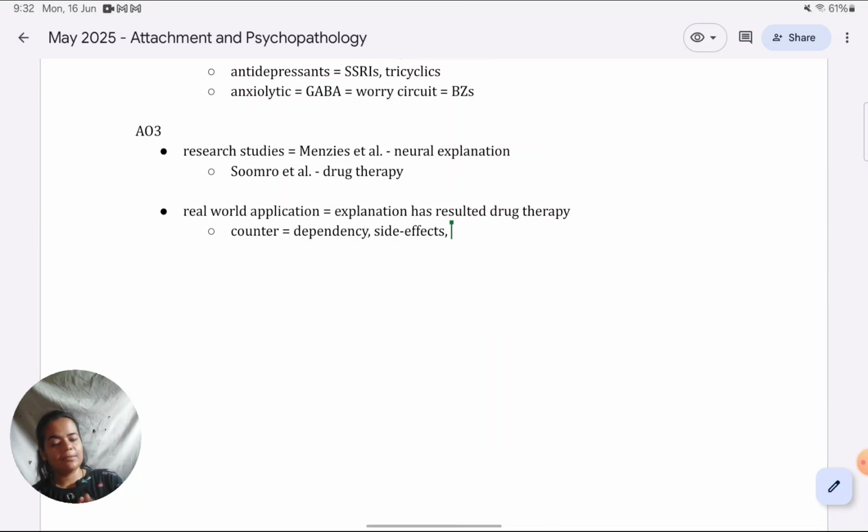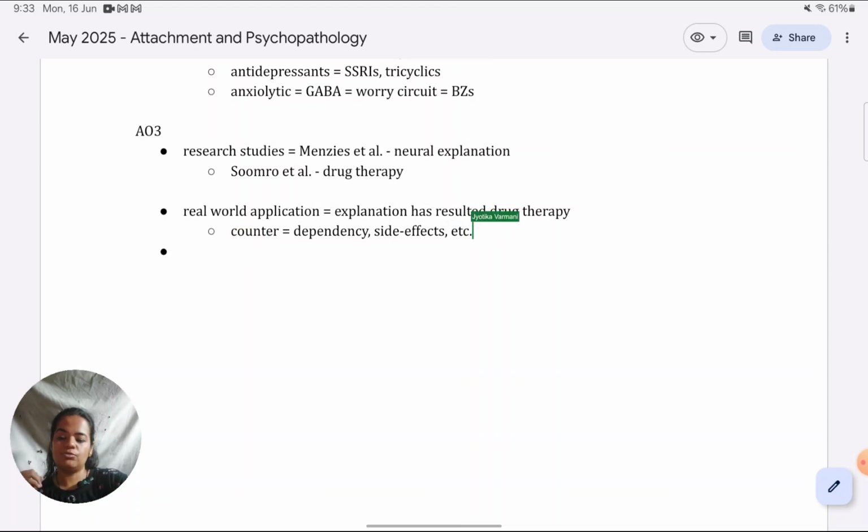So you need to name these specific side effects in the counterpoint and say that's why, though it has resulted in good affordable treatment, maybe the treatment is not as good as it seems on the surface. It might be a problematic, hazardous treatment also. So that is my point-counterpoint evaluation for the explanation and therapy.